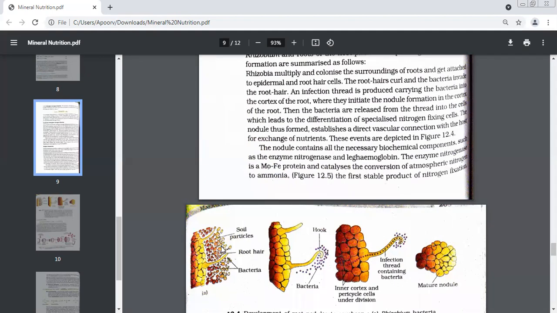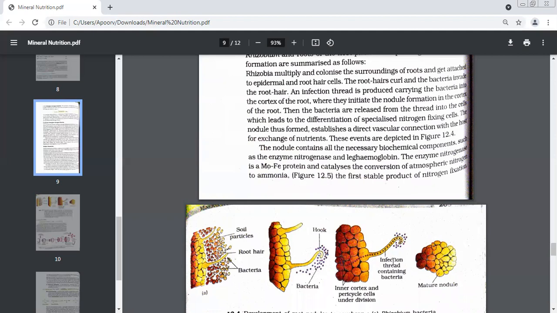Second step is okay for everybody. In the first step, we had single rhizobium. It multiplied. We had a lot of rhizobia. They multiplied, colonized, and got attached to the epidermal cells. Now, because so many of them have got attached to the epidermal cells, in the second step you will see this hook-like structure is formed. Who is getting curled? What was the structure, the yellow ones? Root hair. Very good.